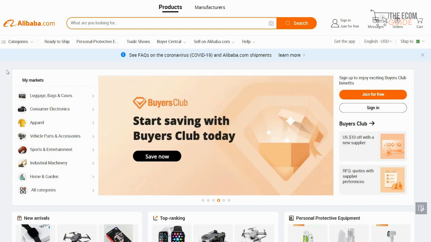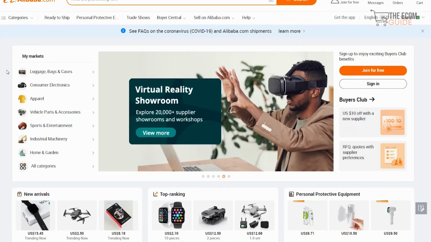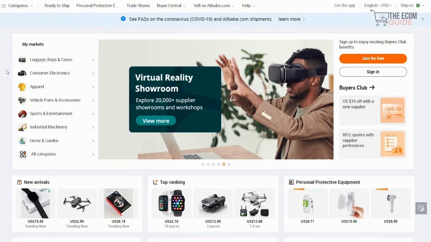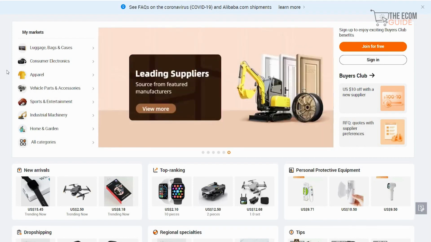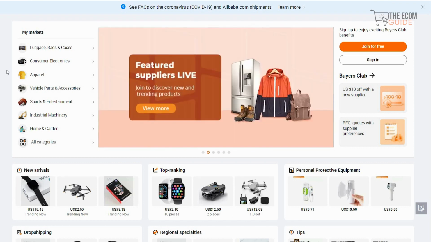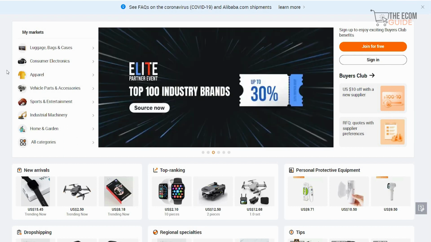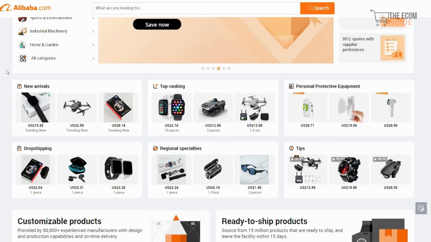The first thing that you need to do is head over to alibaba.com. On alibaba.com, you'll see all the different products that are available. And one of the things that I always mention whenever I come on alibaba.com is that Alibaba is not like AliExpress. Alibaba is not like eBay, and Alibaba is not like Amazon. Alibaba is a different platform where it cuts out the middleman and you go directly to the manufacturer, directly to the supplier. And obviously, this decreases your cost significantly, increasing your profit margins tenfold. And that is the reason why you should always check out the product on alibaba.com.